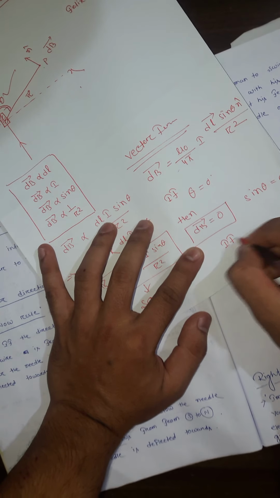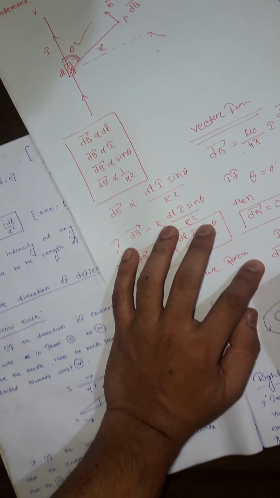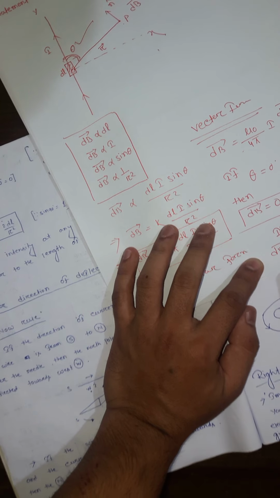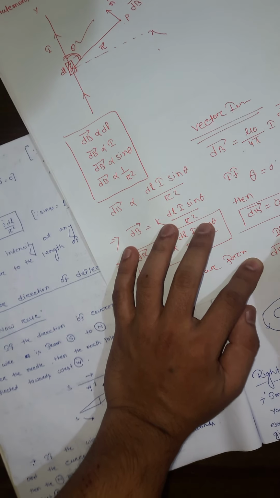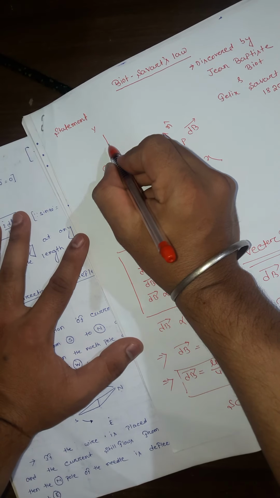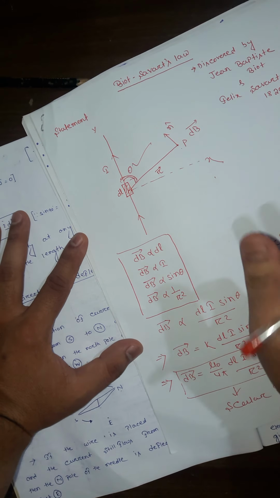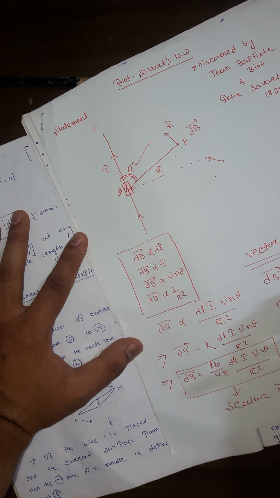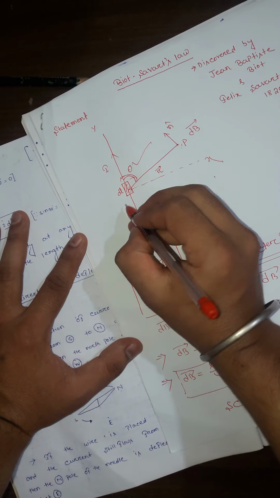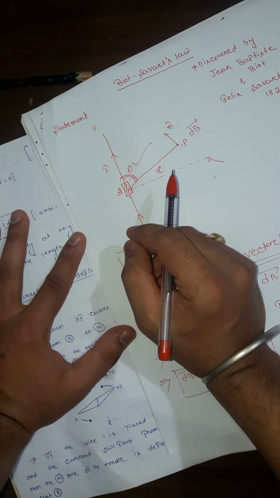Similarly, if theta is equal to 90 degrees, then dB is equal to mu naught by 4 pi, I dl by r square. It means if the point is situated along the straight line of the conductor, we do not find any magnetic field intensity. If the observation point is perpendicular to the conductor, in this case we find the magnetic field intensity.